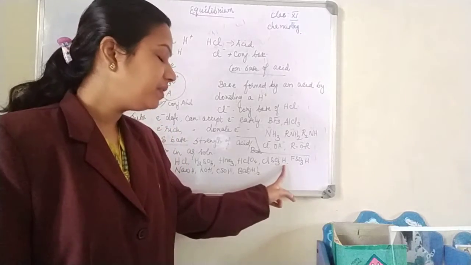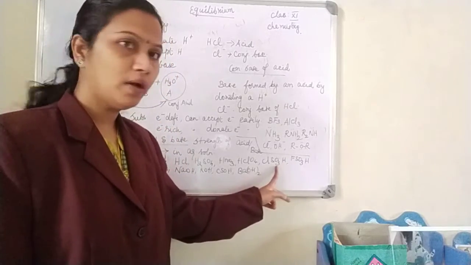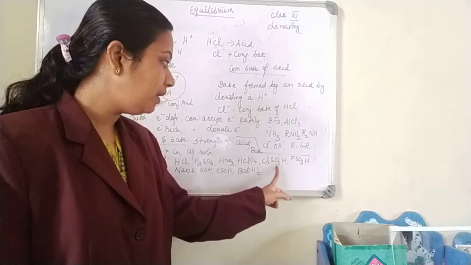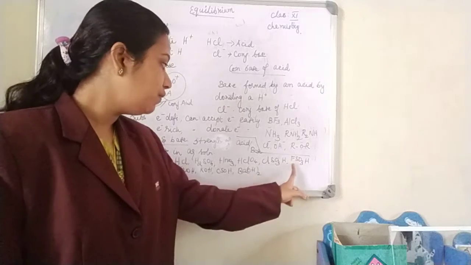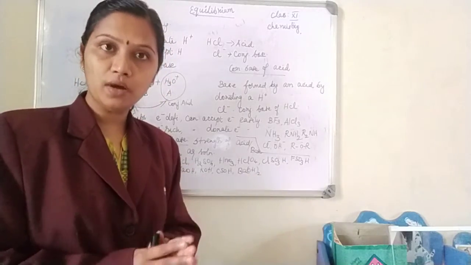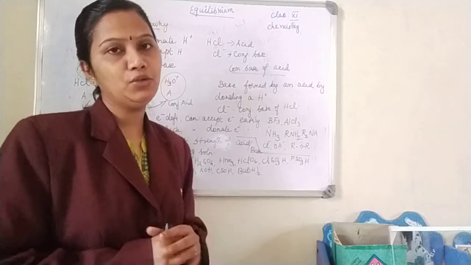So I have removed an H and one O, so it will be HSO3, and I have added a chlorine. So this is chlorosulfuric acid. This is fluorosulfuric acid, etc. They are strong acids. Why? Because they dissociate completely into ions.